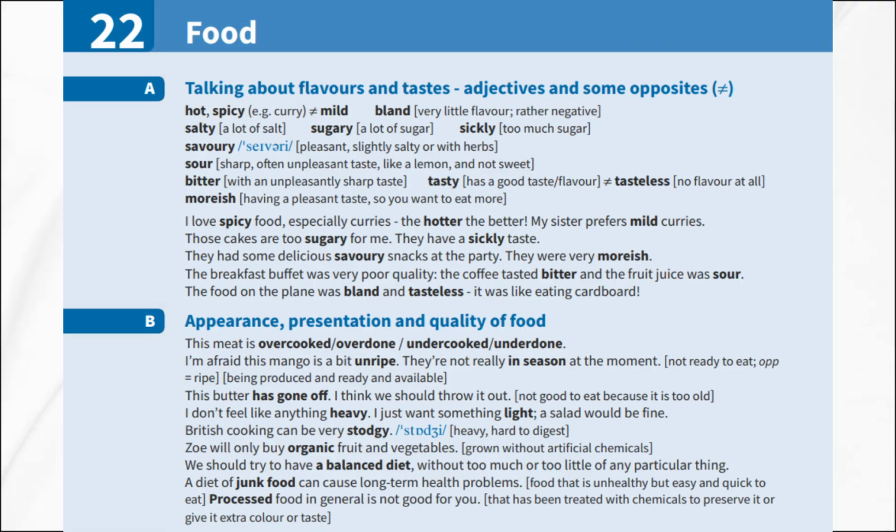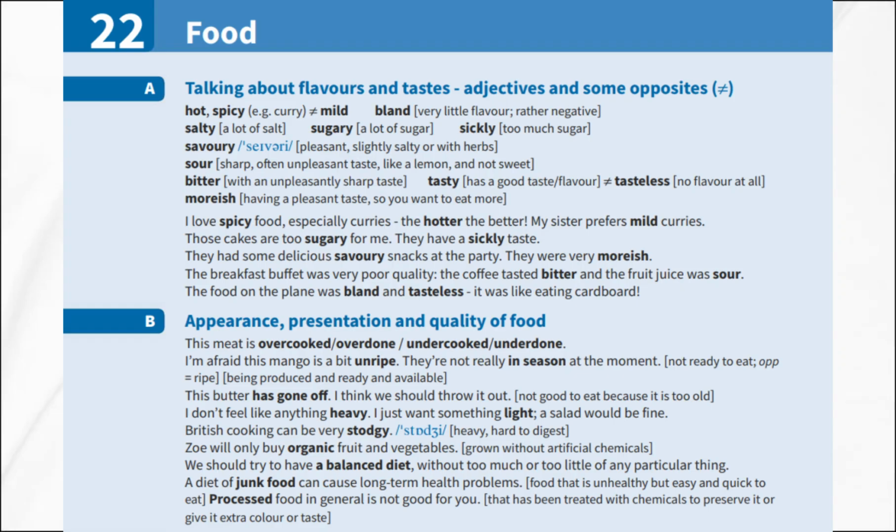Savory is pleasant, slightly salty, or with herbs. It is not sweet. Sour has a sharp, often unpleasant taste, like a lemon. It is not sweet. Bitter also has an unpleasantly sharp taste. Tasty means it has a good taste or flavor, and the opposite is tasteless, which means no flavor at all. And moreish describes food that has a pleasant taste, so you want to eat more.